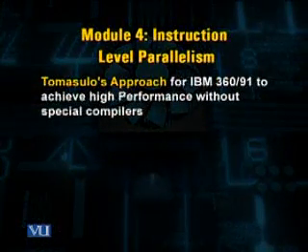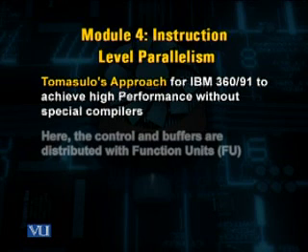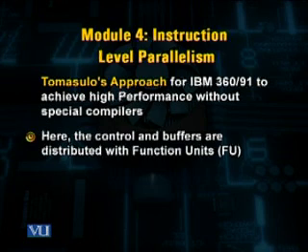Tomasulo's approach for the IBM 360 system is used to achieve high performance without any special compiler. However, here the control and buffers are distributed with the functional units.